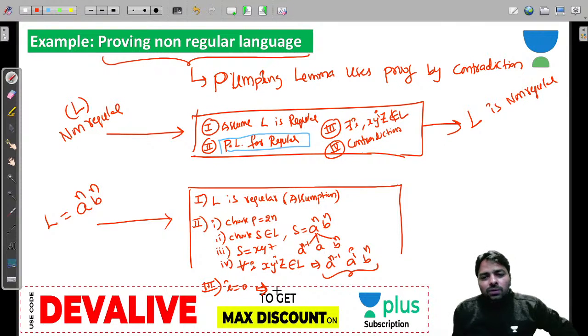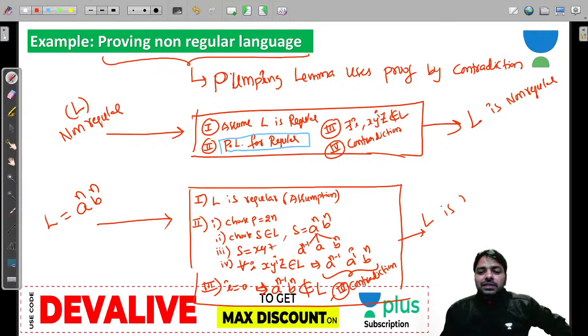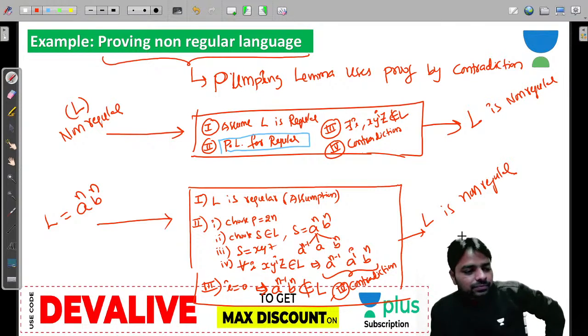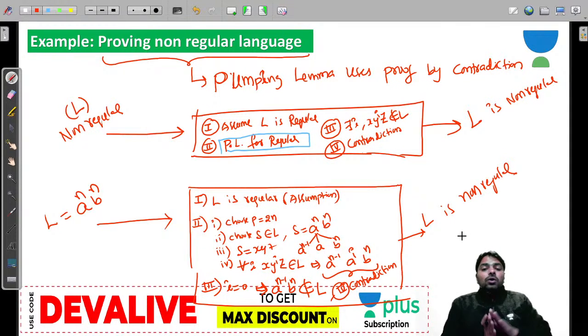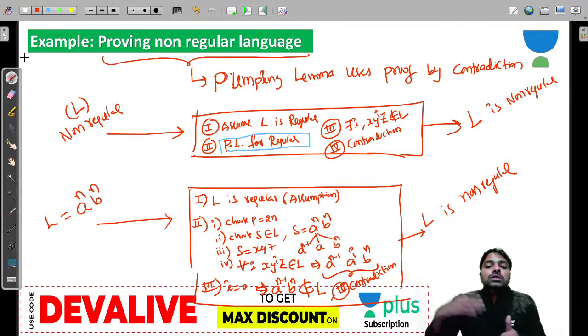I is equal to 0, a power n minus 1, b power n does not belong to L. Contradiction occurred. That is the fourth one. We have got a contradiction, because it does not belong to L all the time. So it is given that L is non-regular. This is how we prove it, because our assumption is wrong. Clear this point? We are going to use the proof of regular to prove a non-regular using contradiction.